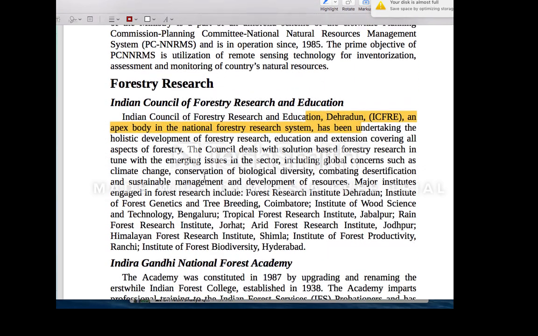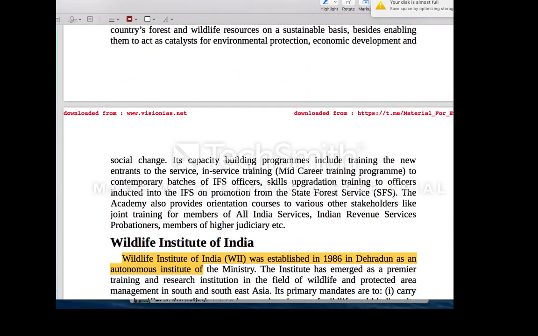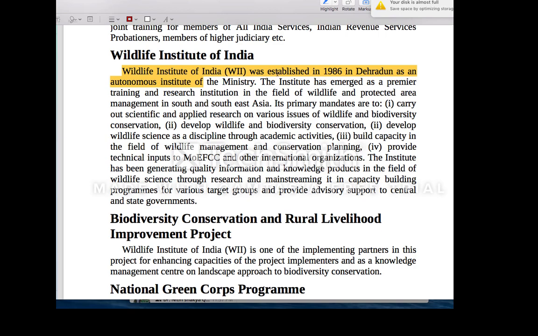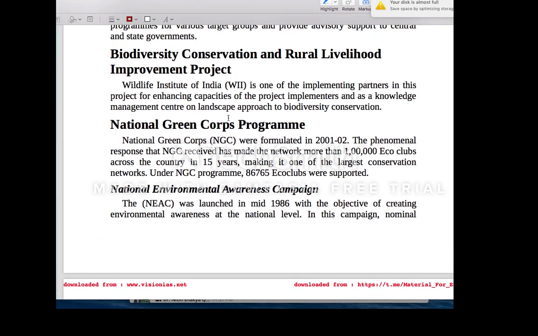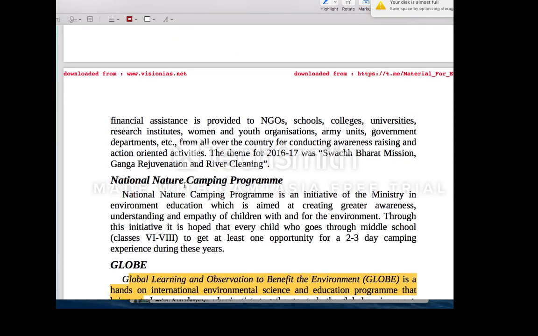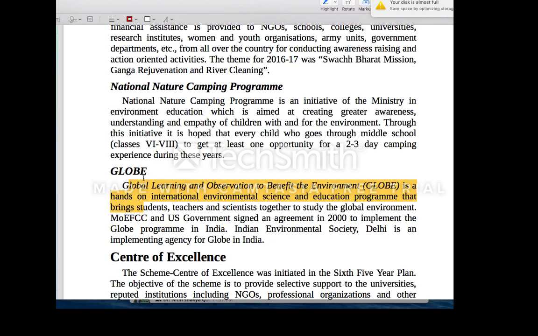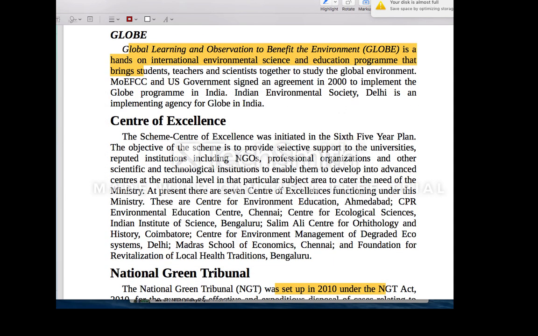Okay, and then important things you need to see here is Indian Council of Forestry Research and Education. Just remember that, okay, it is in Dehradun under the Ministry of Environment and Forest. And then Wildlife Institute of India, it is an autonomous body, as I have already discussed, under the Ministry of Environment. These things you can utilize in the mains. Okay, National Greening Corps, National Environmental Awareness Campaign, this is a GLOBE program. All these things are for environmental education. Okay, this creates a proper awareness. Okay, use this thing in your mains.